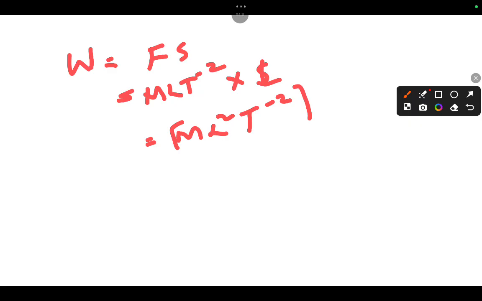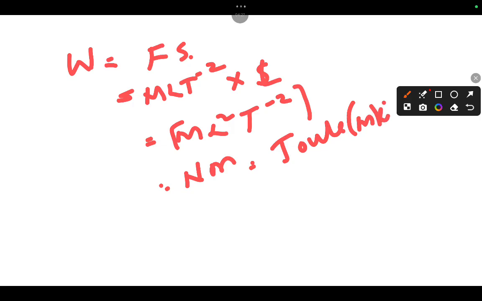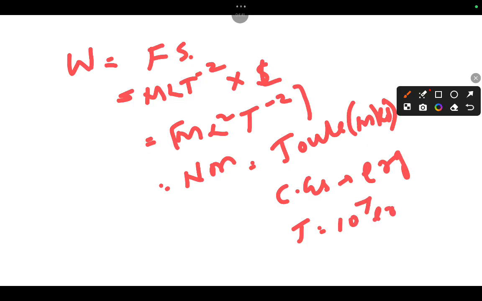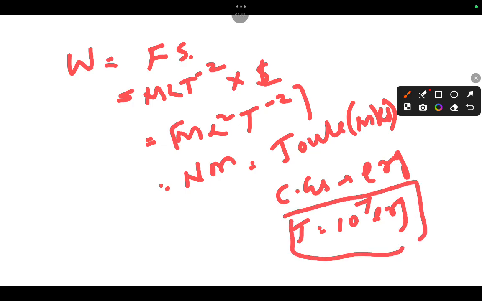And what are the units of work? That we know very well. F is in newtons and displacement is in meters, so newton meter. Am I right? Work is joule in the MKS system. If you are talking about the smaller unit in CGS, that is erg. So 1 joule is equal to 10 to the power of 7 erg. This is the relation between the larger unit and the smaller unit, MKS and CGS.